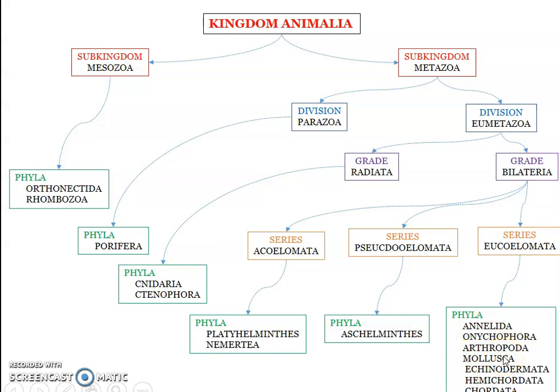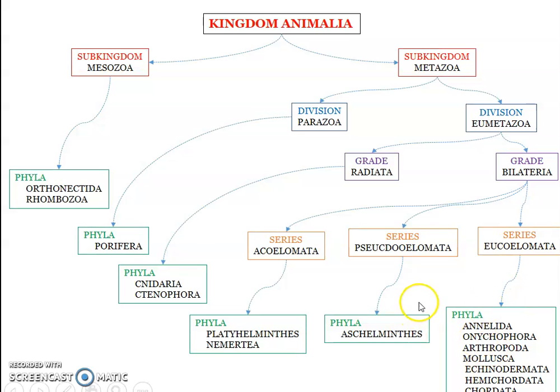For example, you have Echiura, Sipunculida, Tardigrada, Phoronida, Ectoprocta, Chaetognatha, etc. You will study Phoronida and Ectoprocta as minor phyla in the coming classes.